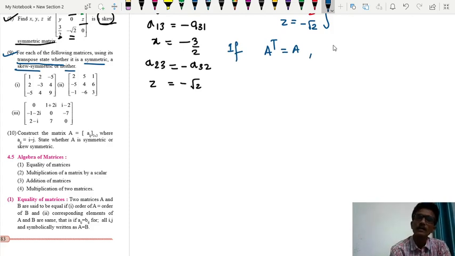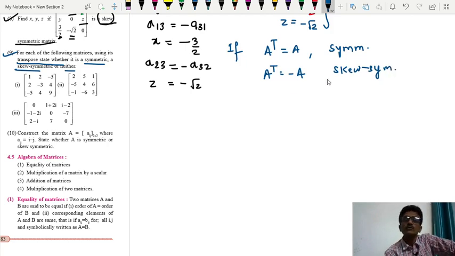But if A transpose is equal to minus of A, then it is a skew symmetric matrix. If it is neither of these two, then we will consider that it is neither symmetric nor skew symmetric.